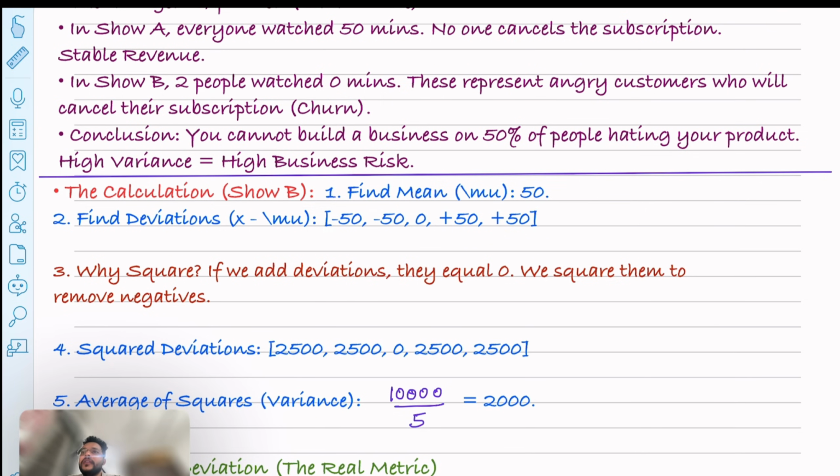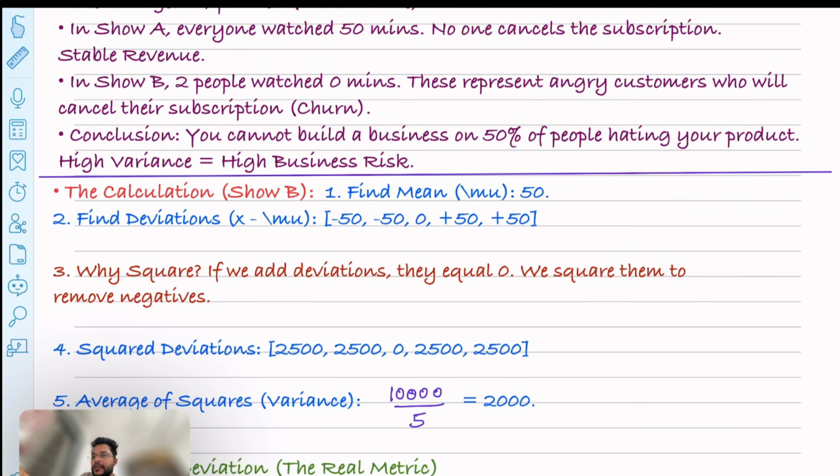Now let me tell you why we are using the squares. We can simply add the deviations, like the summation of x minus mu divided by n. This thing we can also do, but why are we squaring?